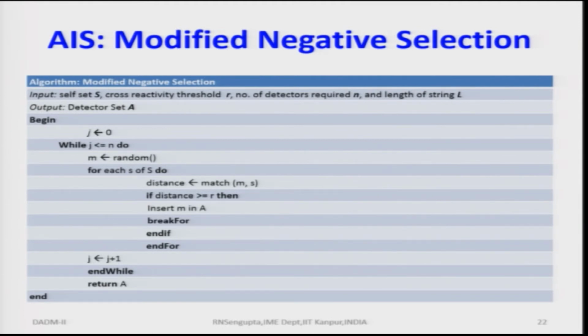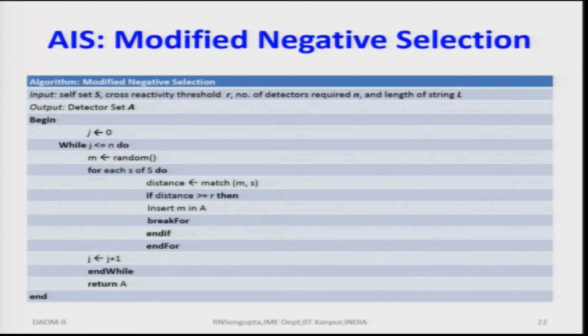So, the input would be the set S, the reactivity threshold or the number of detectors required, and L, the length of the string based on which we will do the comparison. So, these are all numeric values. The output you want is a non-empty set A, which would consist of the detector set. Generally, we will take the number of detectors starting from 0. So, you put j as 0 and continue doing that for each and every comparison till j is n.